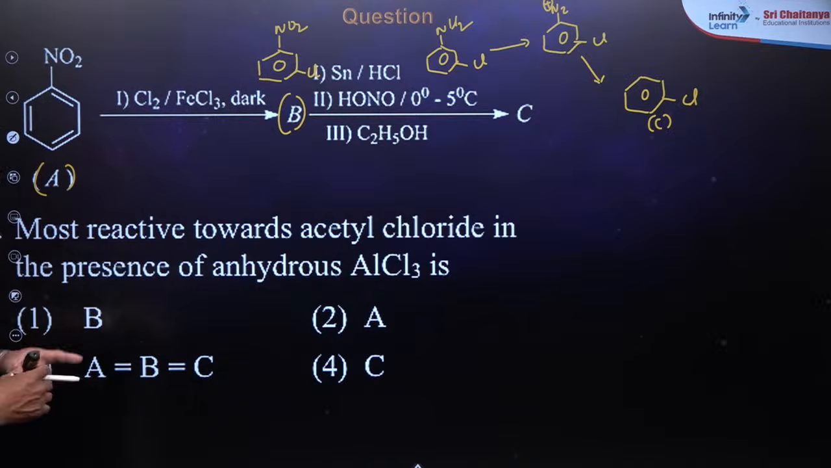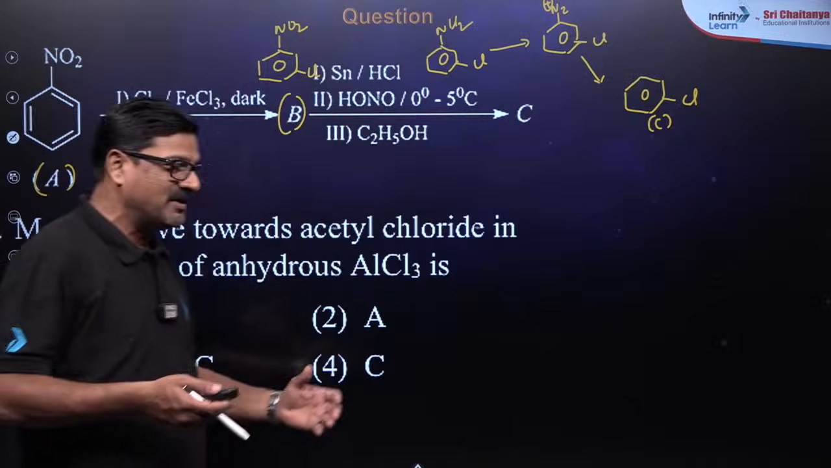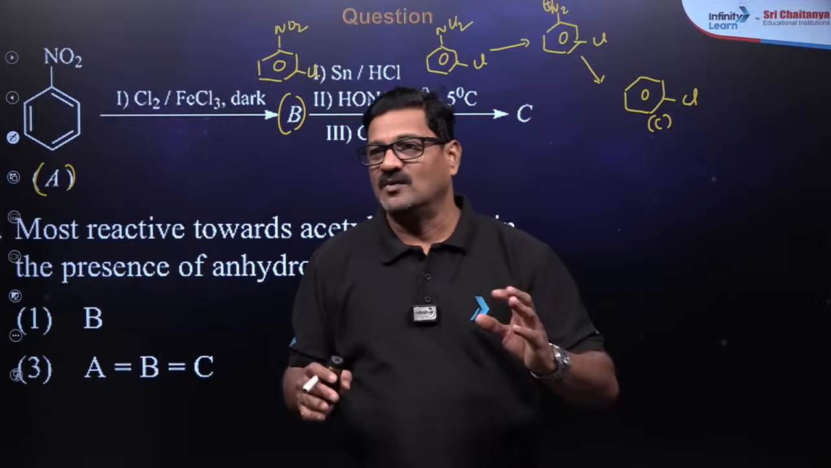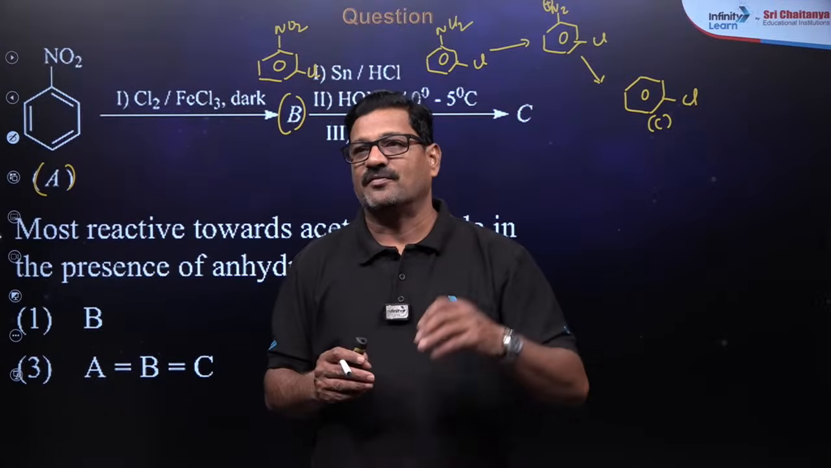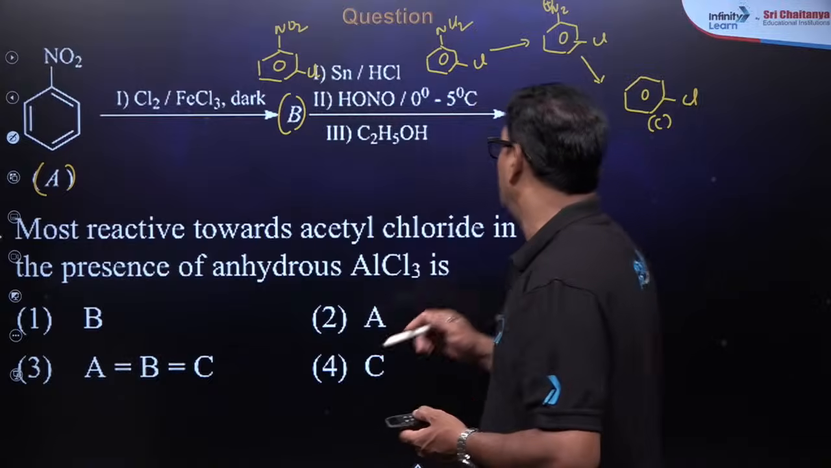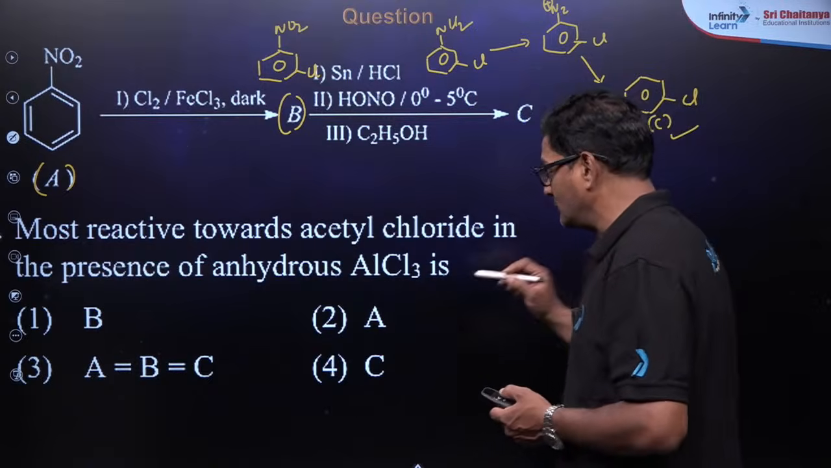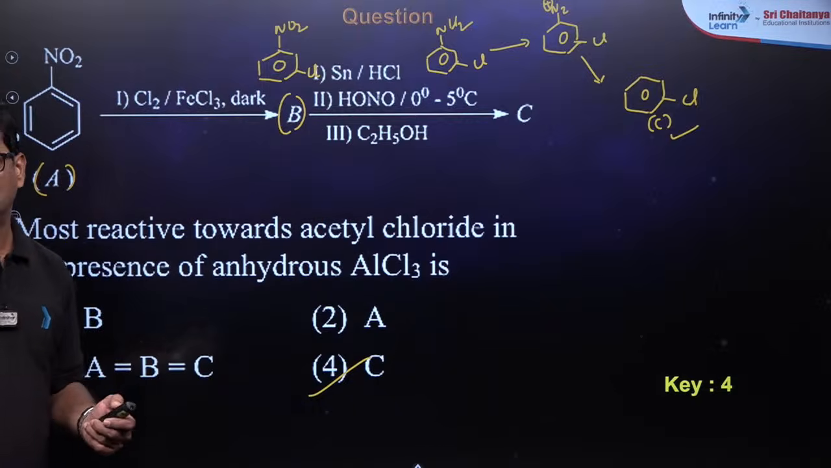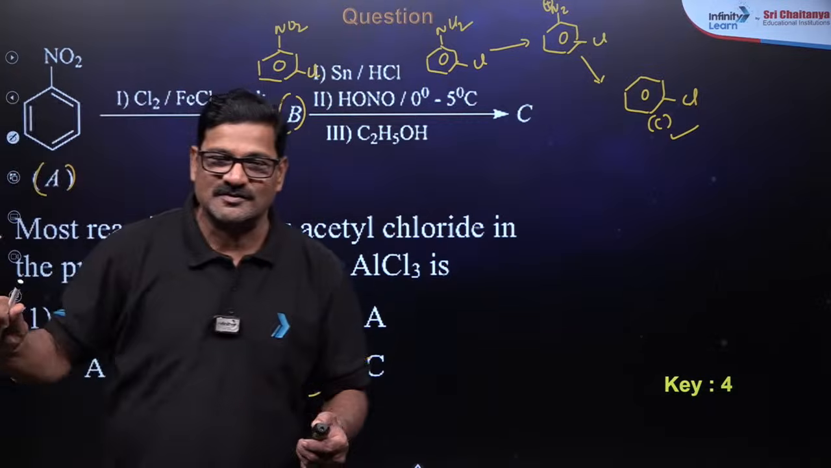Which is most reactive towards acetyl chloride in the presence of anhydrous AlCl3? I mean to say, among A, B, C, which is more reactive in Friedel-Crafts acylation? Of course, I would say this is more reactive. Option 4 is the correct answer for this question. Any doubt, bacho? Clear? Any doubt?